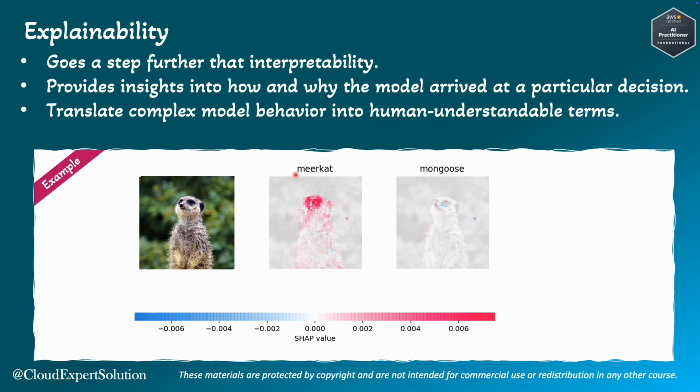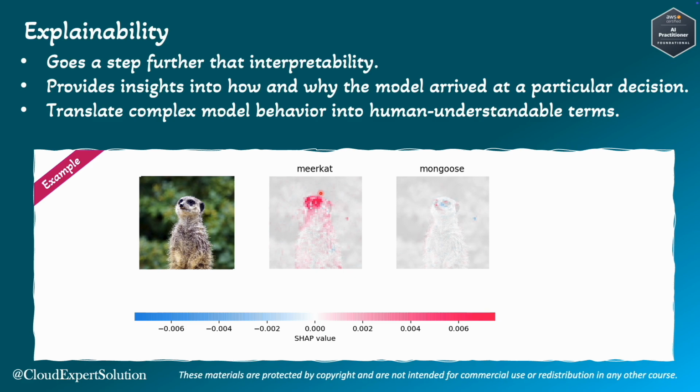For instance, if the model predicts a likelihood of meerkat, then the SHAP values can show which part of the image is contributing to this prediction as meerkat. That means it can help us explain why the model is detecting that this image is a meerkat. It's not a mongoose.